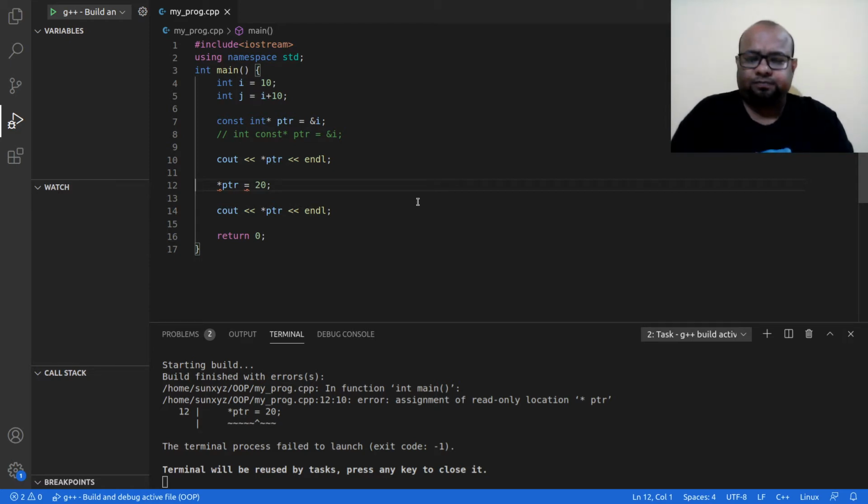Okay, now what I am going to do next is this. Although I cannot update the value at the address that the pointer is pointing to, what I can do is update what location the pointer is pointing to. So let me go ahead and do that.